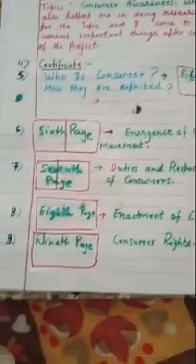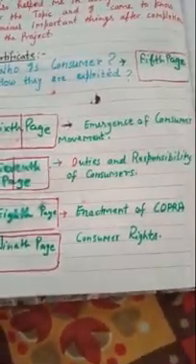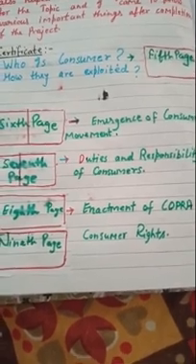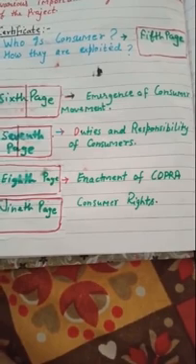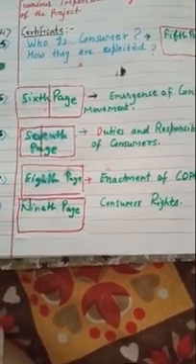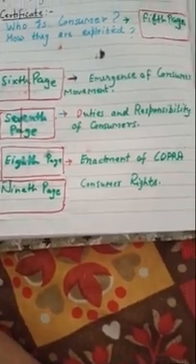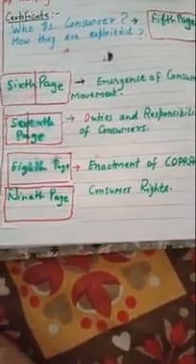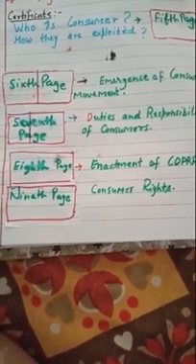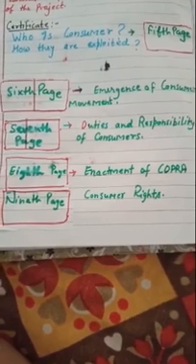Okay, now on the sixth page, you will write on the emergence of the consumer movement, then you will explain it. Now in the next page, the seventh page, you will write down about the duties and responsibilities of the consumer also, then you will explain. Now the eighth page, enactment of COPRA, that in which year COPRA was introduced in India, what it is all about, what are the rights given to the consumer under this act.